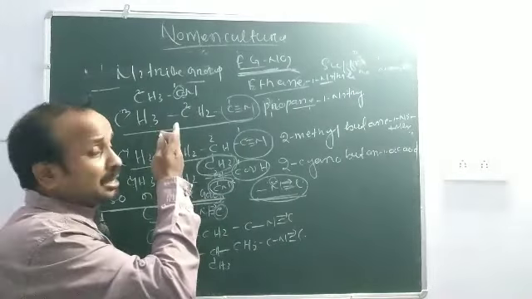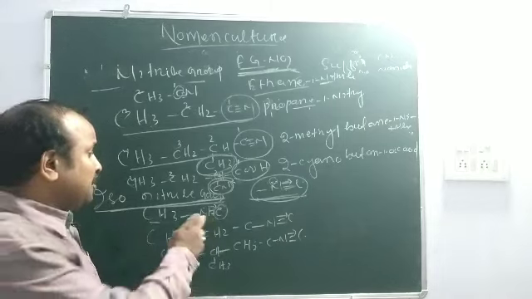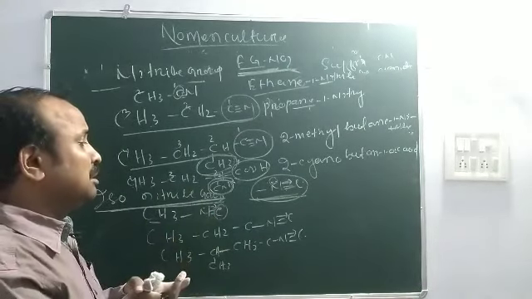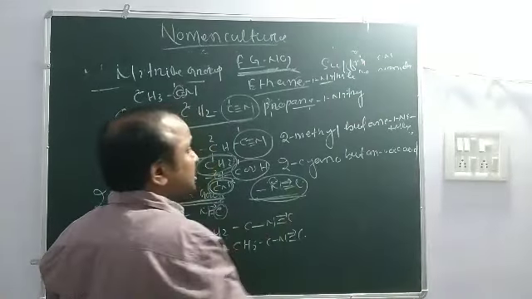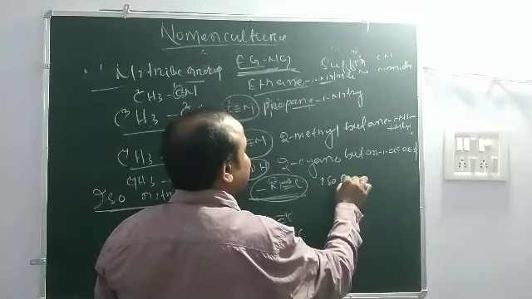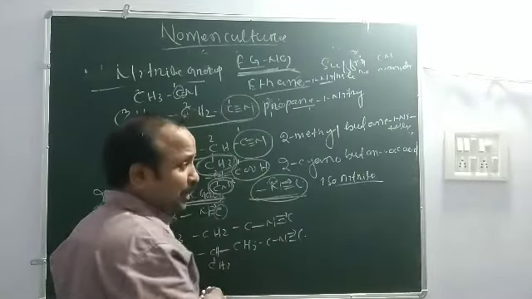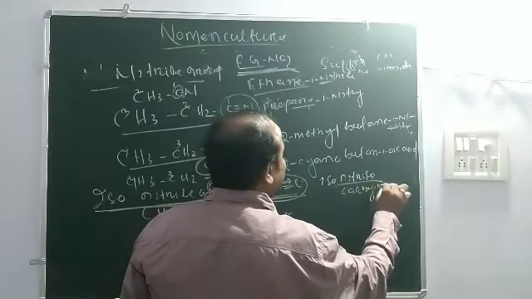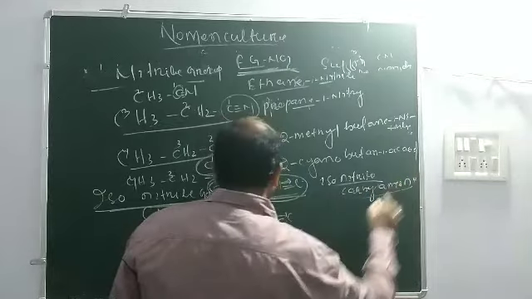In case of nitrile group, the carbon is included in the principal chain, but in case of isonitrile group, there is no chance of the carbon being included. Its suffix is isonitrile, specially for the common name, and carbylamine is used as the IUPAC name.